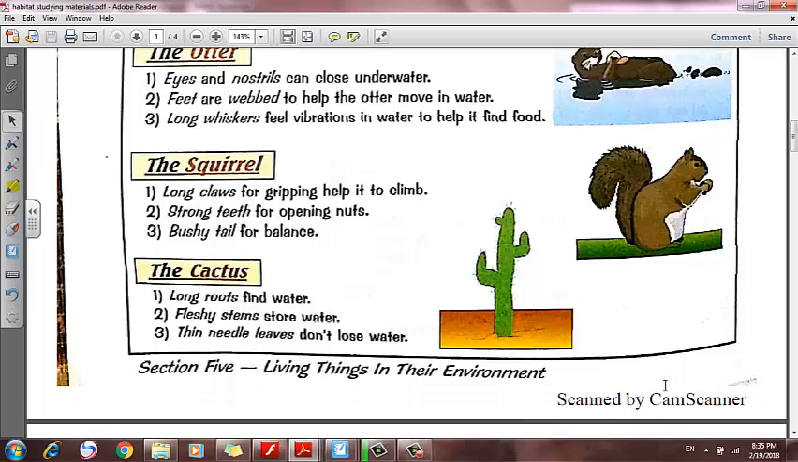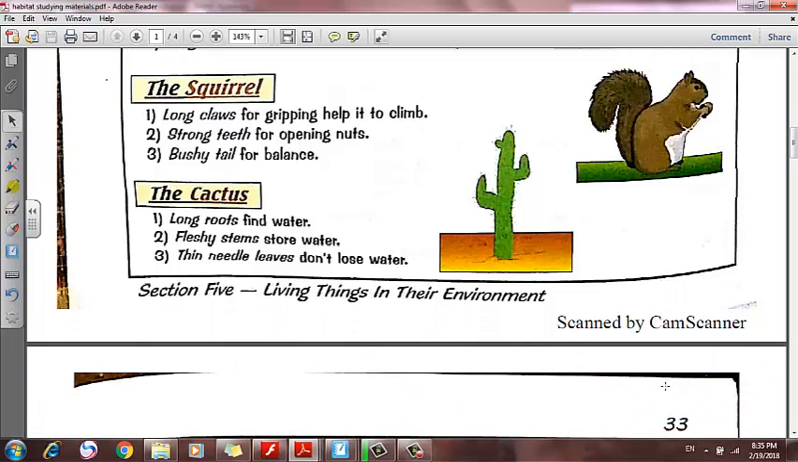The cactus plant lives in the desert, which is very hot and dry. The conditions in the desert are very hot and dry, so it has long roots. Its roots are very long to find water. Its stem is very fleshy and thick to store water. Its leaf is a thin needle leaf, a very small leaf, so it will not lose water through the openings in the leaf, which we know about.